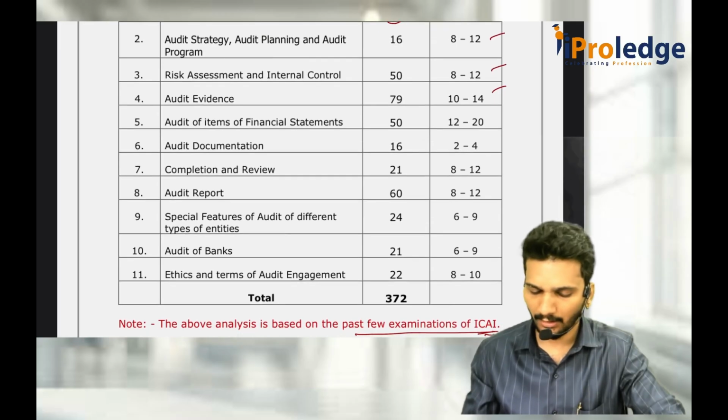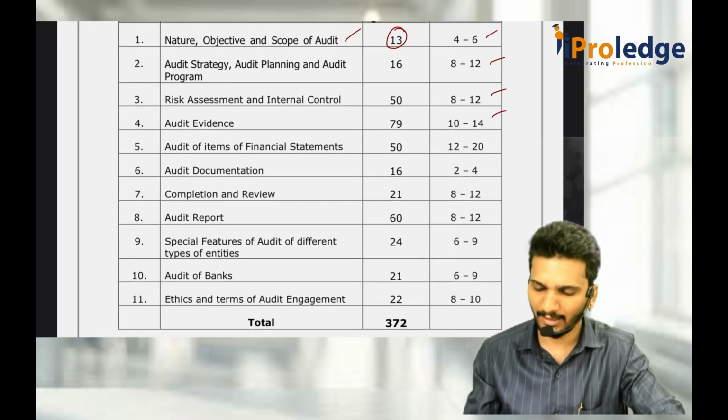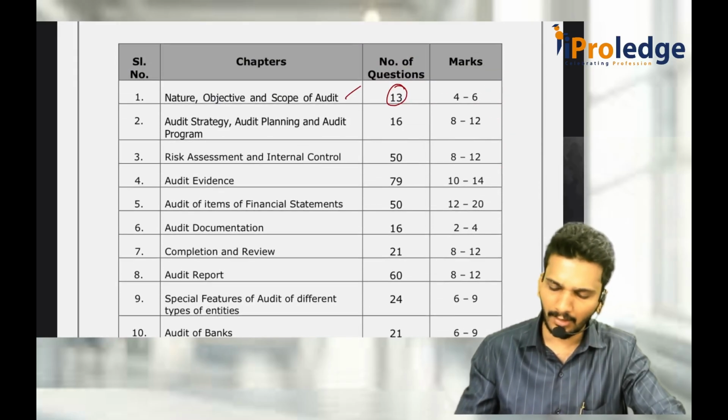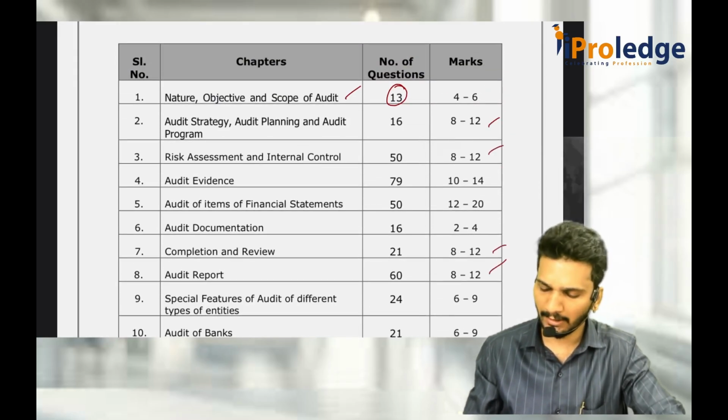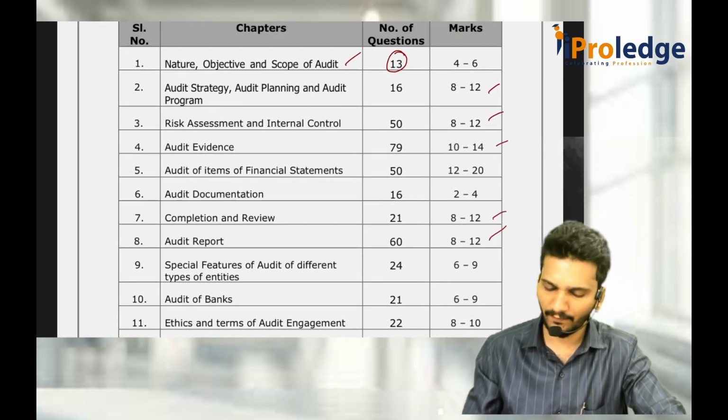So if you look at here, the highest thing we should focus on, with less effort, is that there are many chapters which are 8 to 12, 8 to 12, again 8 to 12. We should put them in priority. Again, evidence is also there, financial statements.